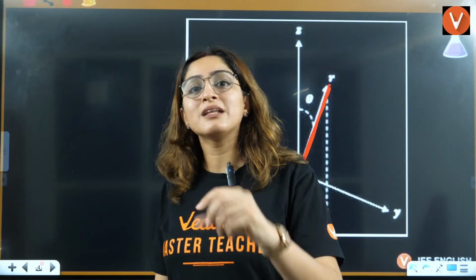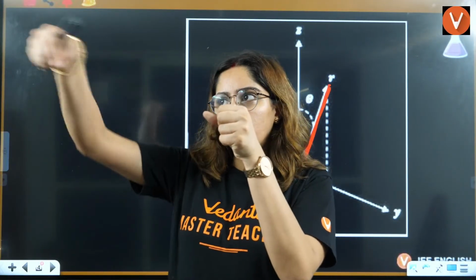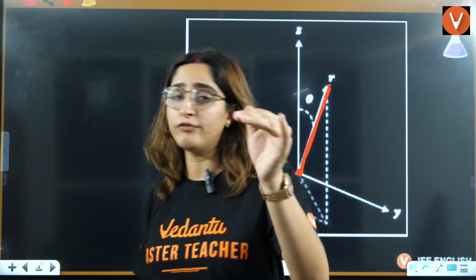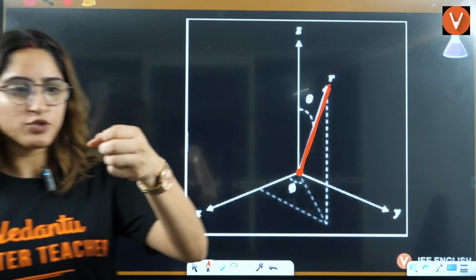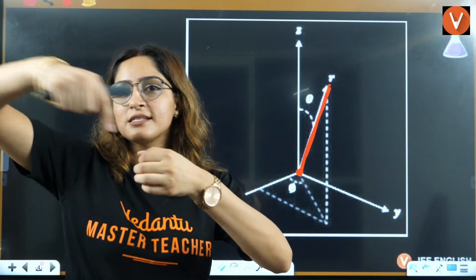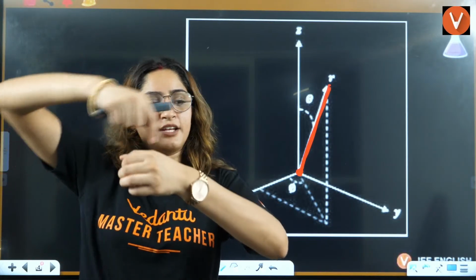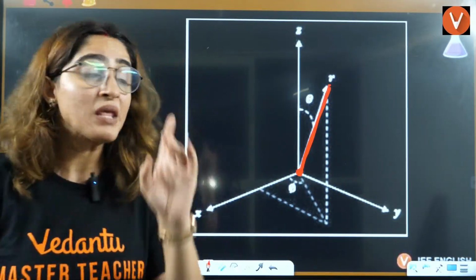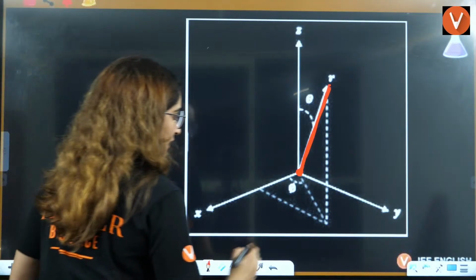So it is based on the radius. If this is the center, you will move in radius, and that will be defined as radial wave function. As I'm showing you this, it is moving here in this direction, in this direction, in this direction. These all are radial wave functions. Angular wave function is not like that.